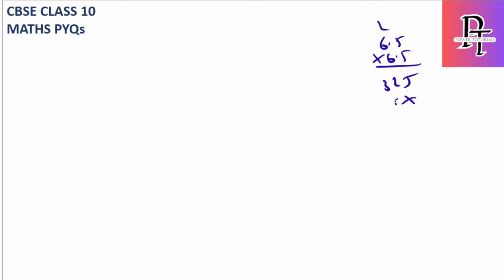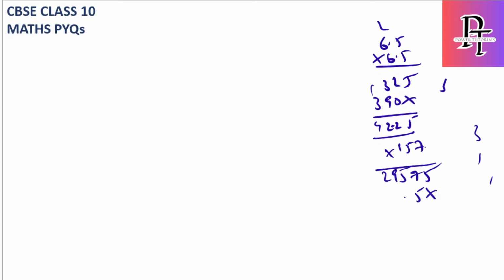This I need to multiply into 1.57. 5 7s are 35, 7 2s are 14, 7 4s are 28, 29. Then 5 5s are 25, 5 2s are 10, 5 4s are 20, 21.